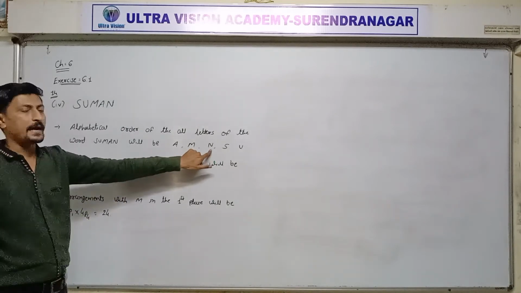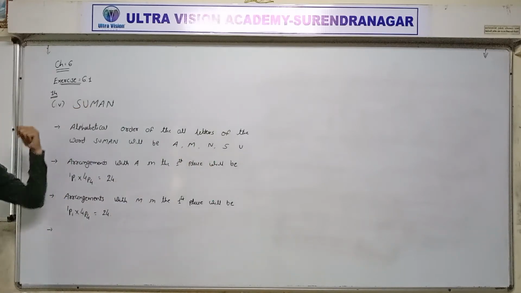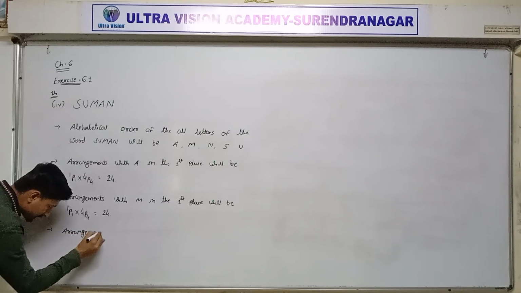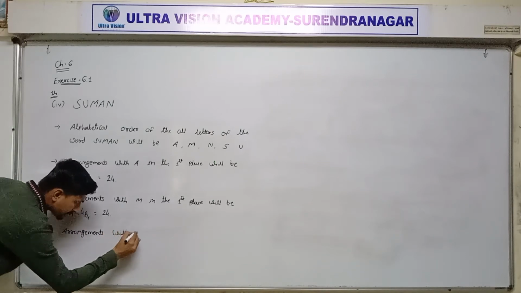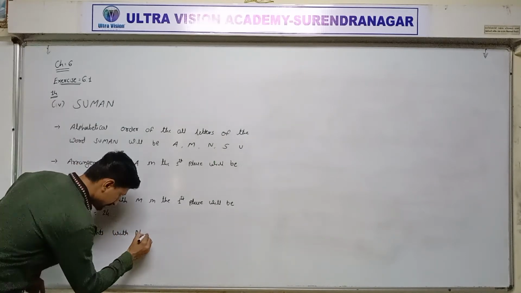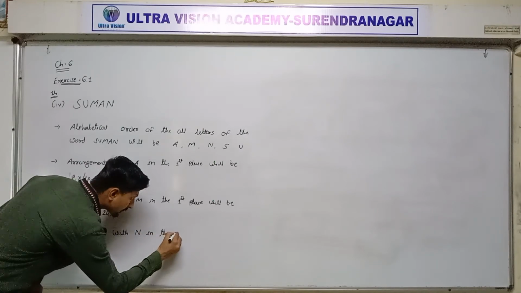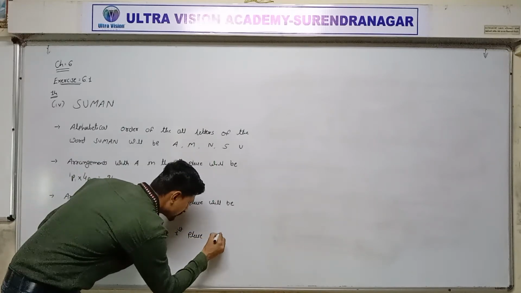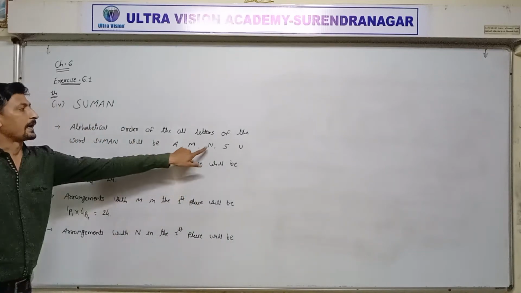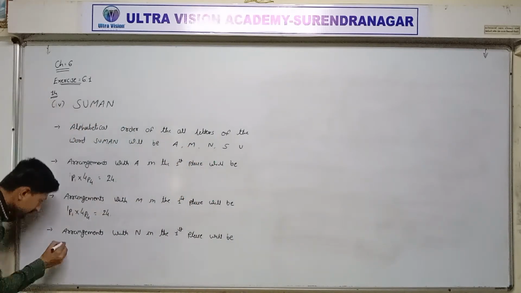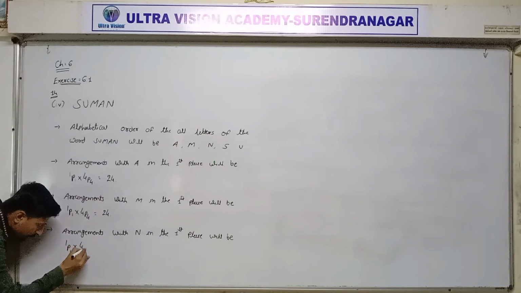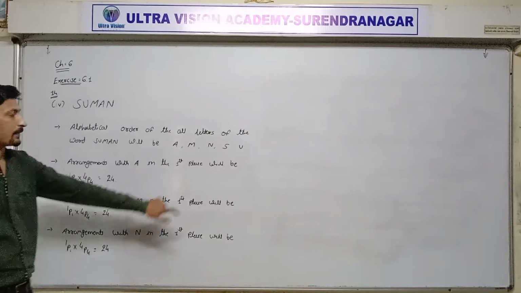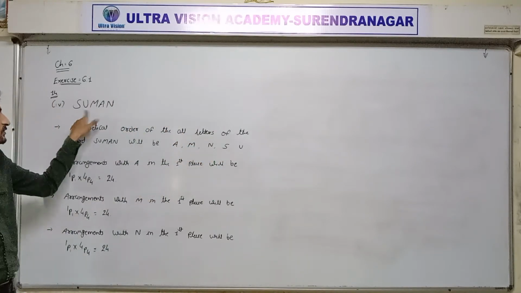Now next N in the first place. Our first letter is S. Arrangement with N in the first place will be N one time, remaining 4 letters. 1P1 into 4P4, 4 factorial, 24. Now next S. In our word Suman, S is in the first place.